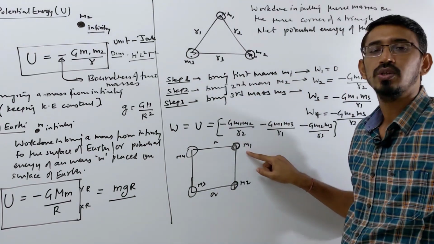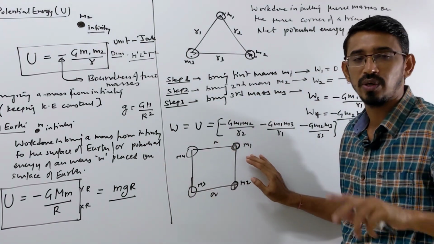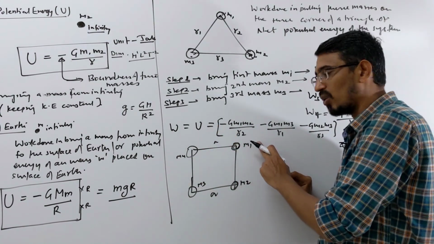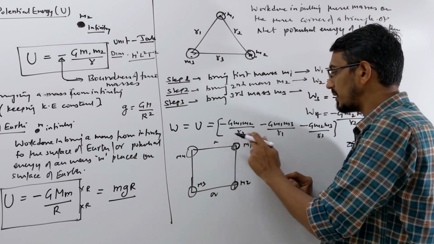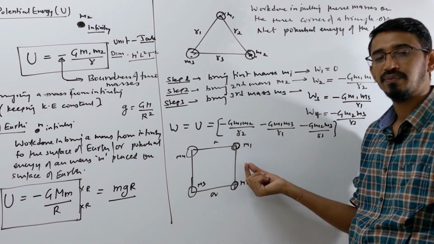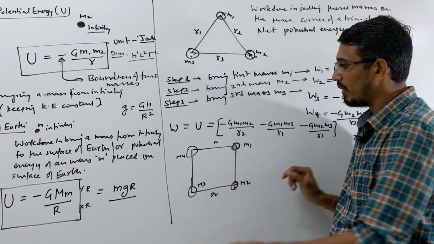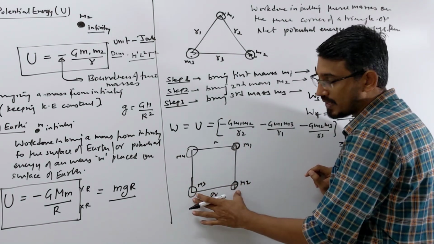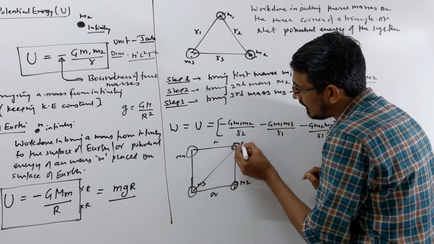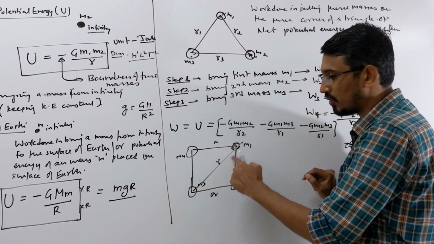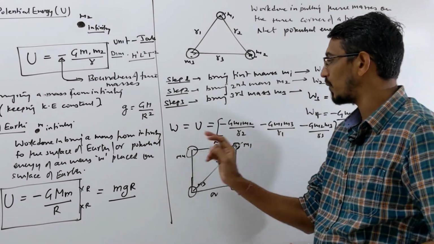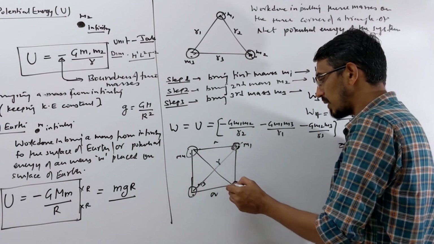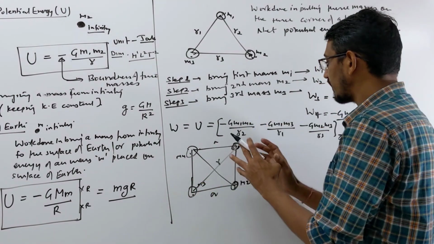You bring first mass, no other masses here, so you don't need to do any work because there is no field here, okay? When you bring second mass, this mass is already there, so you have to do work against this. So calculate the energy between these two, right now. That was G M1 M2 upon what? The distance here, right? When you bring third mass, you have to do work against this, you have to do work against this. For work against this, you need that distance. You have to calculate using your geometry, right? Okay. When you bring your fourth mass, you have to do 3 works. You have to do work against this mass, and against what, this mass. Correct? No? And you can add all these.